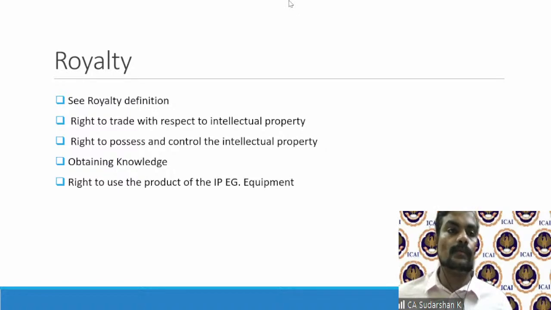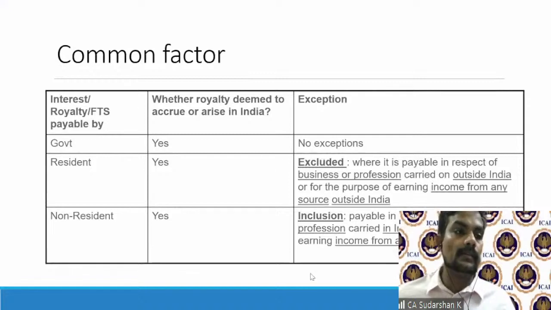Now, explanation 2 to section 9(1)(vi) defines royalty. So as I explained, please keep this in mind. If a government is making payment to a non-resident, it is automatically deemed to accrue or arise in India. If a resident is making payment of royalty to a non-resident, it is deemed to accrue or arise in India. However, if the resident is making payment to a non-resident, the royalty for a business or profession that is carried on outside India or for earning income outside India, then that is excluded.